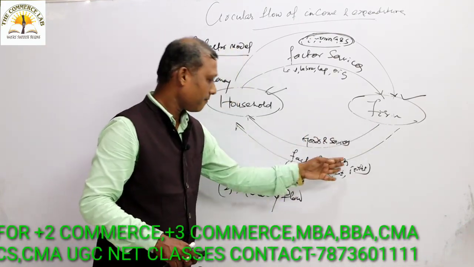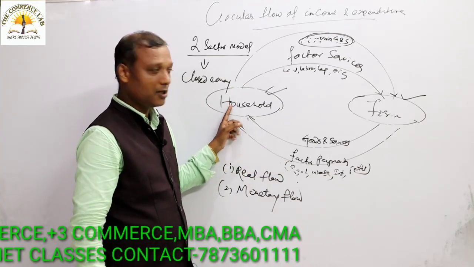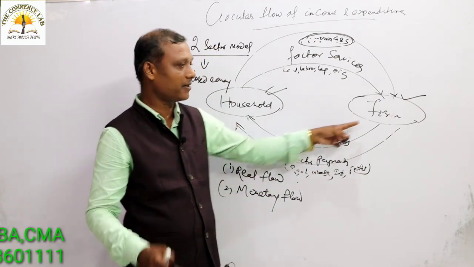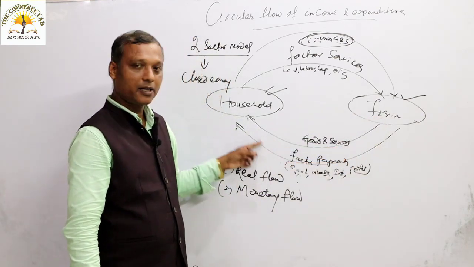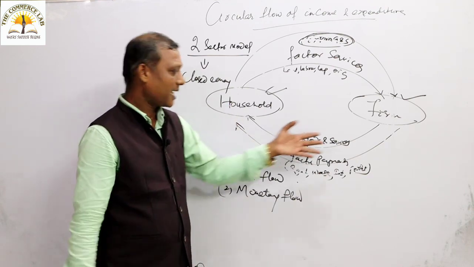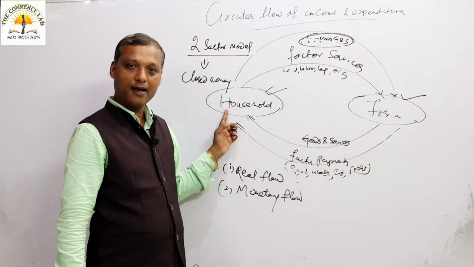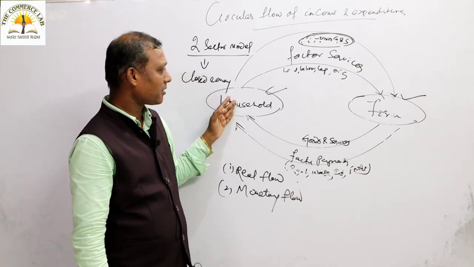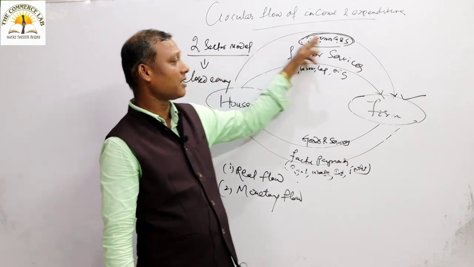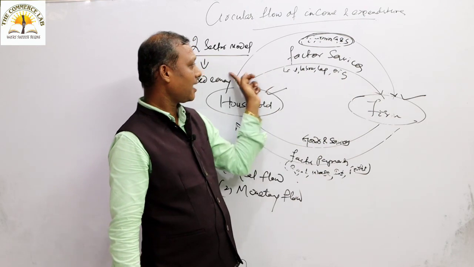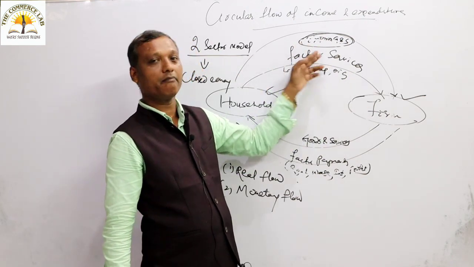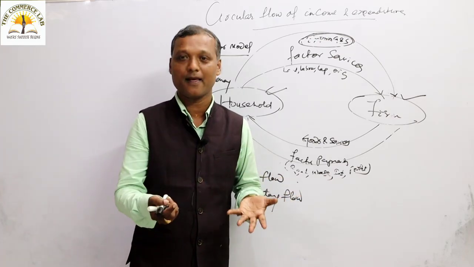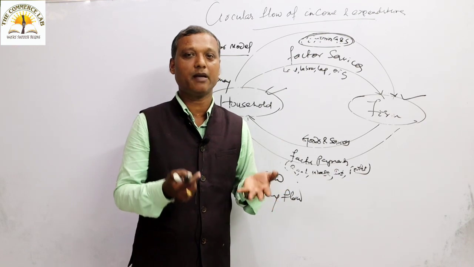So let us continue the process. The firm sector now makes payments to the household sector. When the firm makes payment, definitely it is the expenditure by the firm. So the expenditure of the firm is received by the household sector as income. The expenditure of the firm is equal to the income received by the household sector. Now after receiving the income, what will the household sector do? The household sector will make expenditure on goods and services. It is also a monetary flow, because expenditure will be in the form of money only.